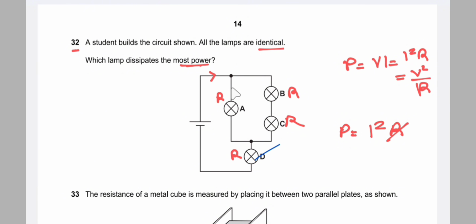Here the current travels, then is divided between the two circuits at the junction, and then joins again. The most current is in option D, therefore the most power is in option D, since the resistance is the same but the current is greater. So the answer is D.